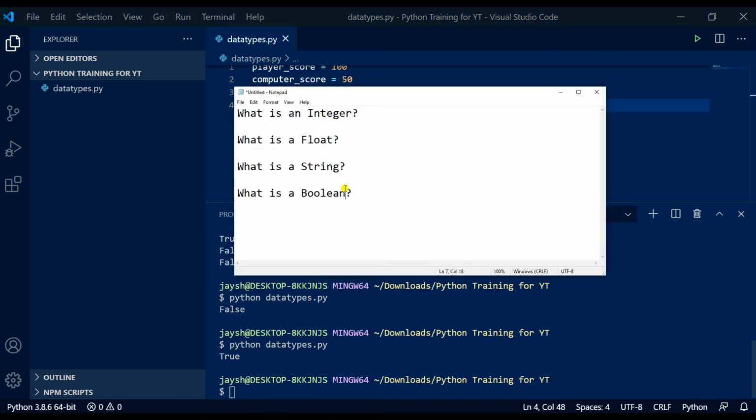So you should be able to answer that question. Now, remember we did that notepad or your pen and paper where we put down what is an integer, what is a float, what is a string, and what is a Boolean. You should be able to answer these now. If you can't, then go back through the video, do some more of your own research. But as long as you can answer these 4 questions, then you understand the 4 data types that are within Python. I sort of touched on what we can do with those data types, but we're going to go into them in a lot more detail in future videos.